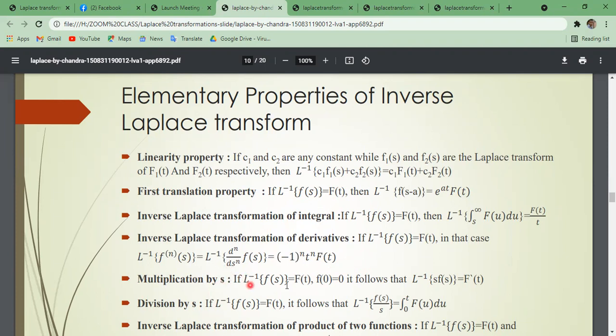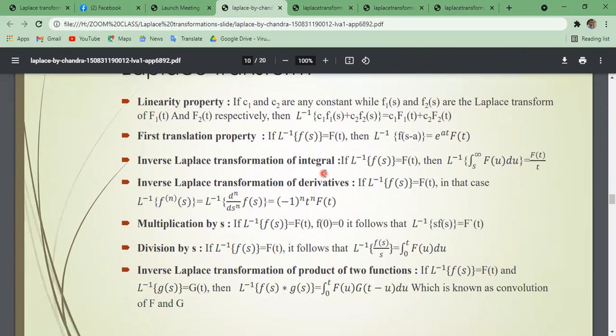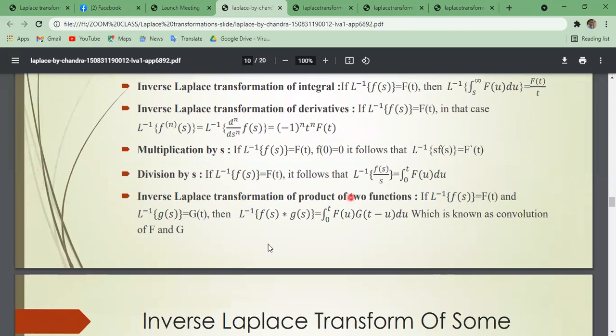Similarly, multiplication by s property and division by s property. In the previous one, it was the multiplication by t property and division by t property, in the Laplace transformation. These are just the opposite of the Laplace transformation properties. Multiplying by s, division by s, and the inverse Laplace transformation of a product of two functions is actually the convolution theorem property.